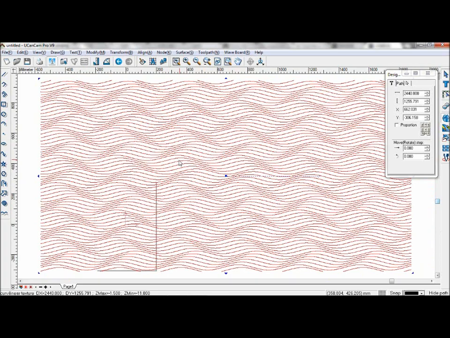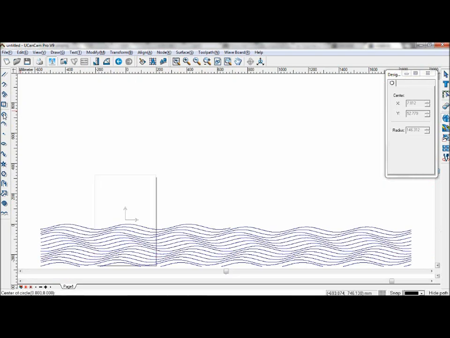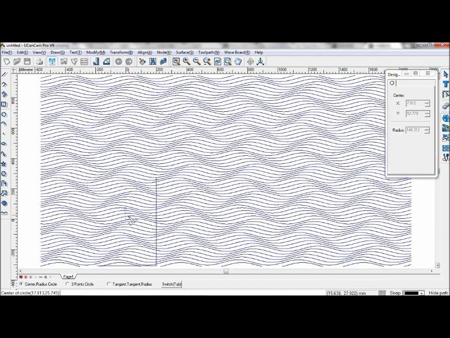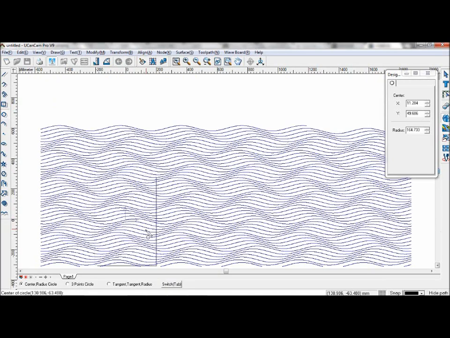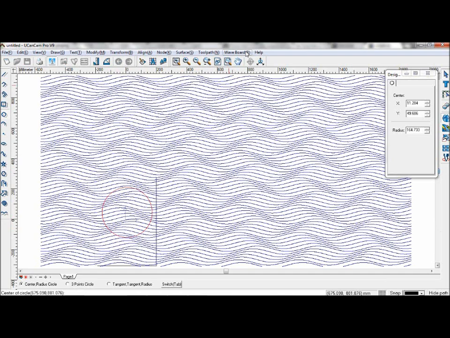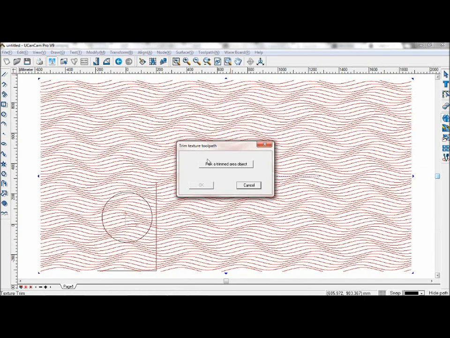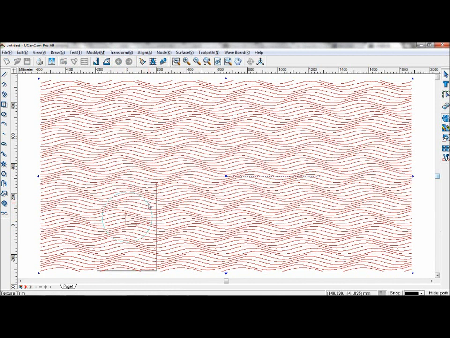If you wish to trim only a bit of the whole waveboard, then go to circle or any other curve which you may wish to use. Draw the shape. Go to Waveboard, Texture Trimming. Pick a trimmed area object. Select the curve that you've drawn earlier.